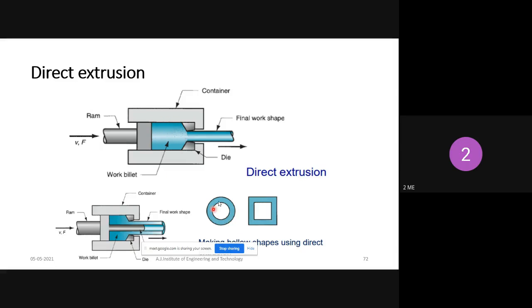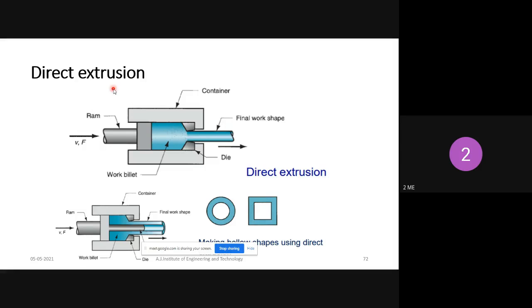In the same way, this shape you can produce with the help of the direct extrusion process. Initially the metal is heated. That heated metal is called a billet. That billet is placed in a container, then pressure is applied with the help of the ram. Here the die opening is there, and with the help of this die opening, the metal is squeezed outside and you will get the final shape of the workpiece.